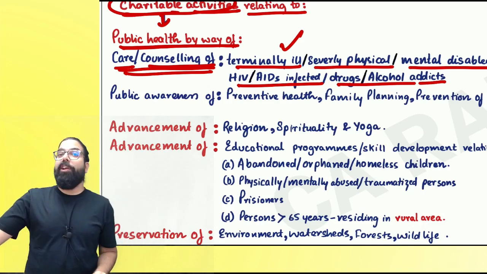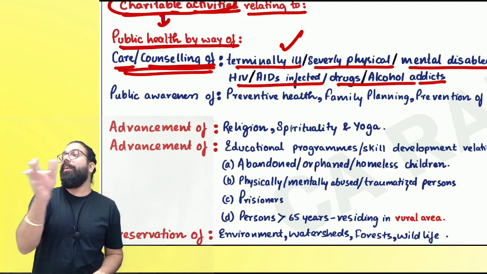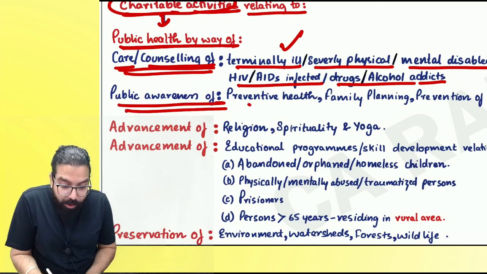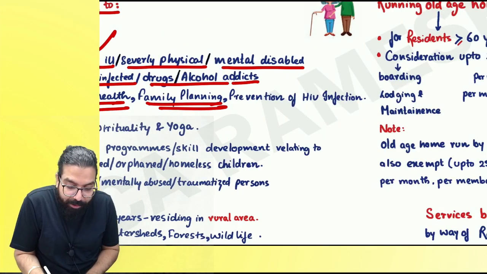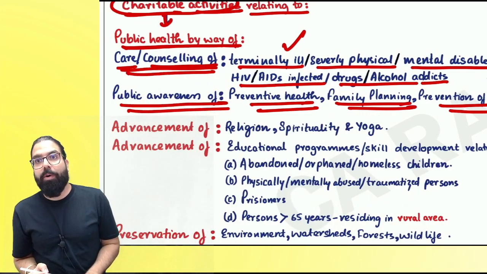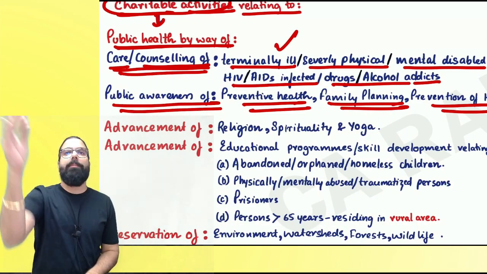Okay. Charitable institution doing charitable activity, which is public health activity, or if you are doing public awareness about preventive health, family planning, prevention of HIV infection, so that you don't become about to go. Are we clear, everyone? Then government is telling your activity shall be exempted.